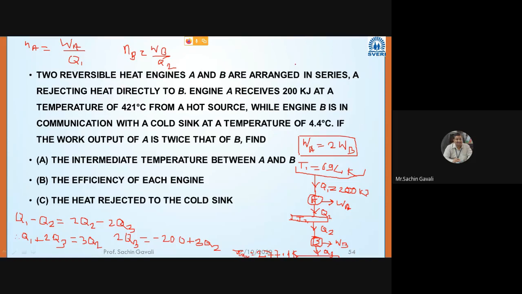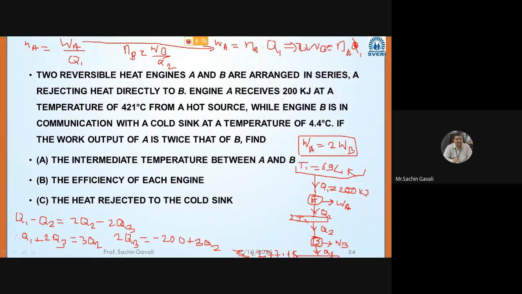Therefore, from this equation WA is equal to eta A into Q1.